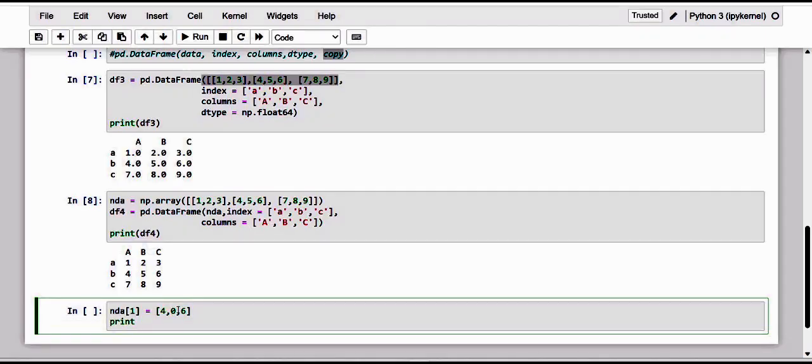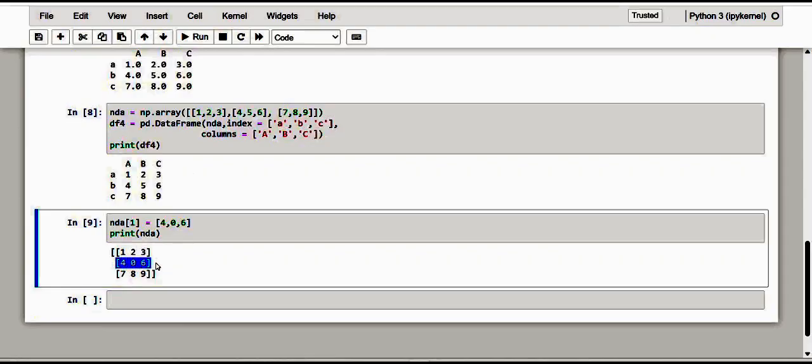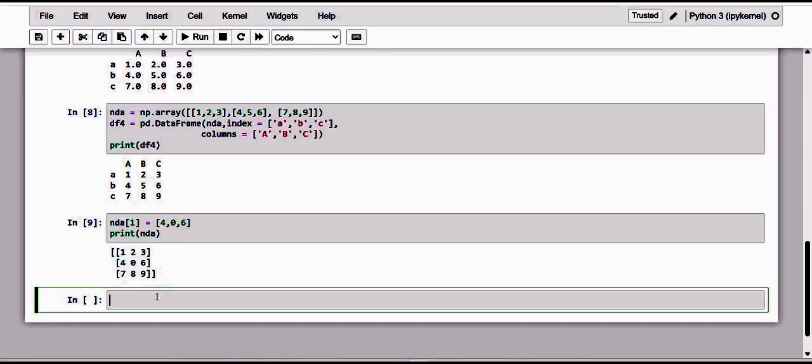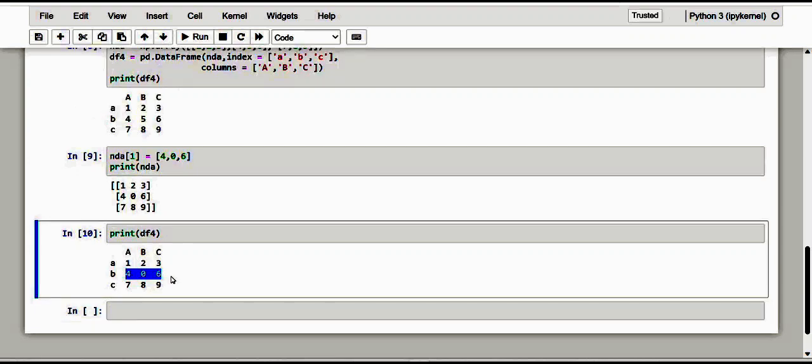Now if I go with the NDA, that n-dimensional array, see here this exact one was changed. Now let's print the df4. So see here, it has changed.